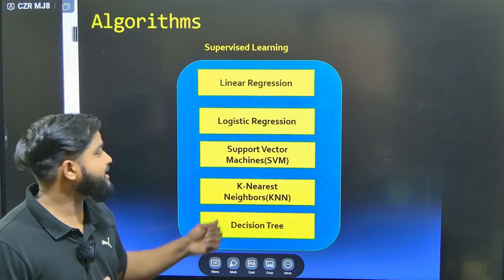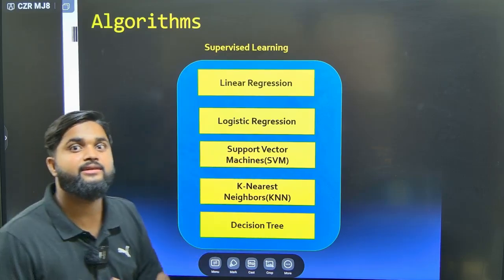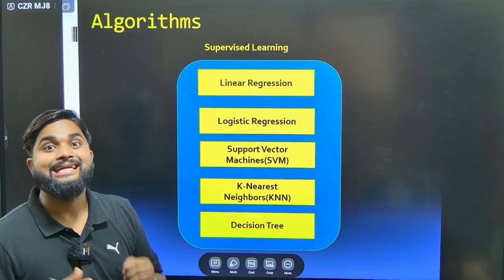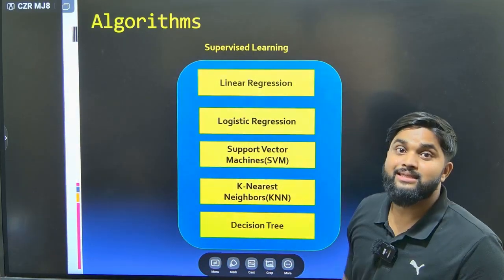We are having logistic regression, SVM, that is support vector machines. We are having KNN, that is K nearest neighbor, and we are having something called decision tree. So these all are the algorithms of the supervised learning model.